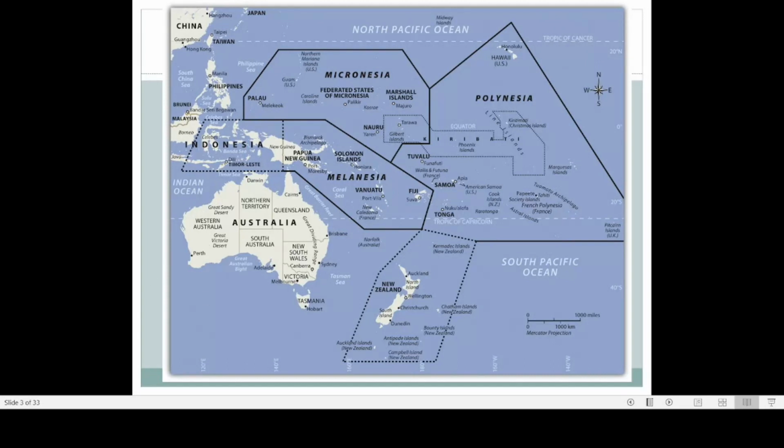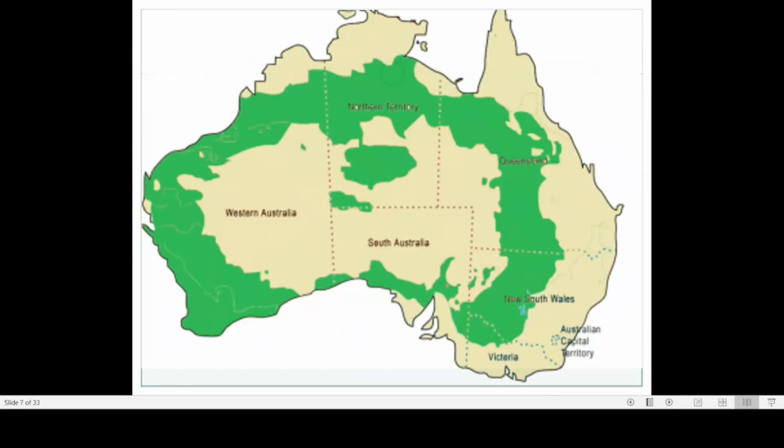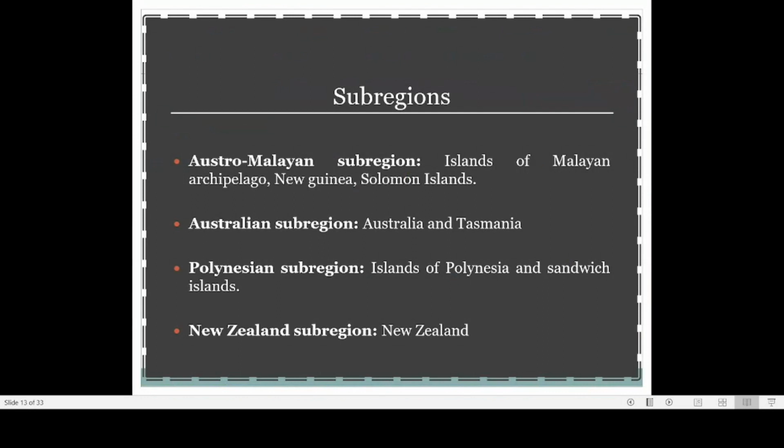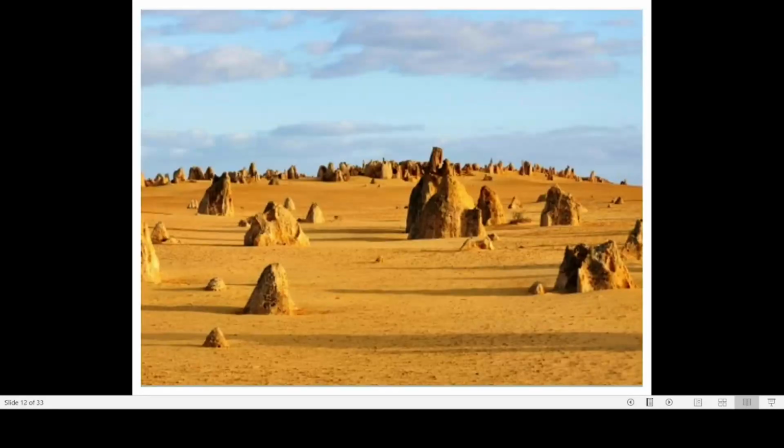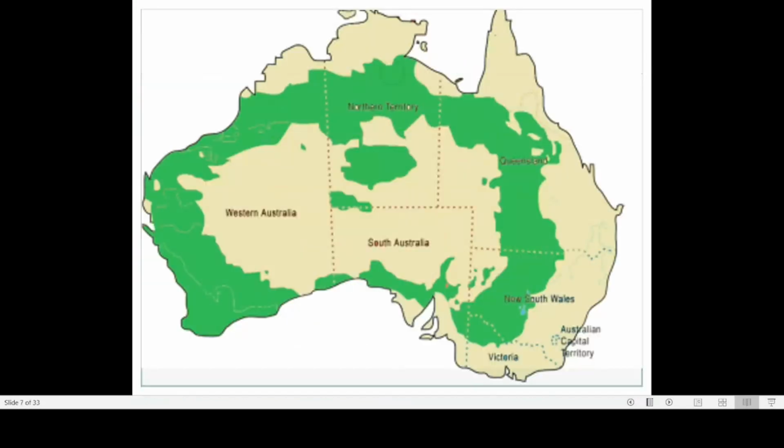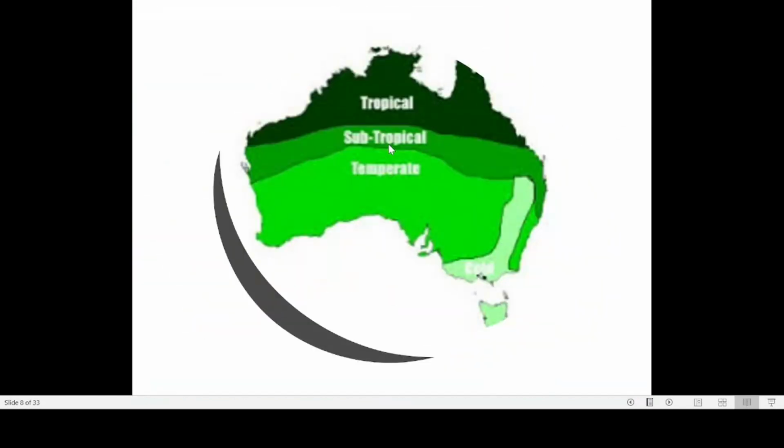So the northern region of the Australian realm mainly consists of islands like the Malayan archipelago. We can see the Solomon Islands, New Guinea, Bismarck Islands. So several smaller islands are there. Then the second region is the Australian sub-region. If you look at the Australian sub-region, there are two parts here. One is mainland Australia. Then below on the southern side there is a smaller island. That island is known as Tasmania.